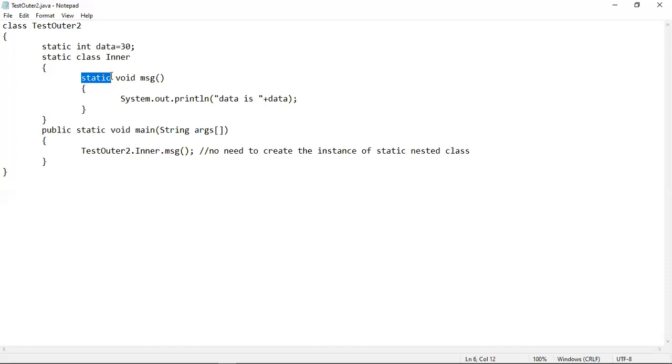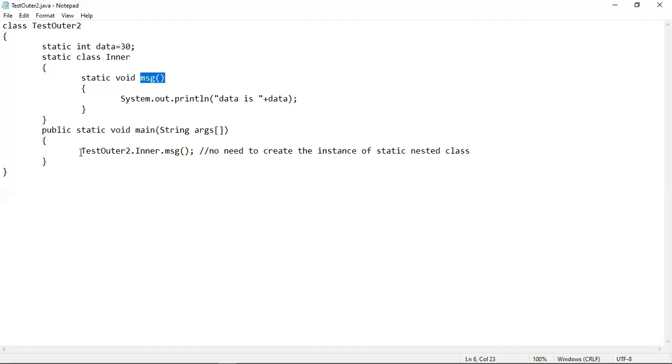That means contradictory statements are there. So the outer class has to use an object of this nested class in order to call this method of the nested class. But here the nested class is declared as static, so you cannot create an object. Similarly, the method of the nested class has been declared as static also, so you cannot call this method using an object. That means from inside this TestOuter2 class, you cannot access this message method.